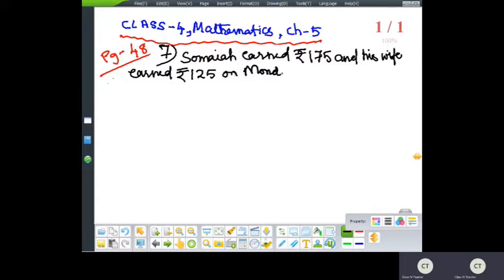So on the same day, both Somaya and his wife earned 175 and 125 rupees.